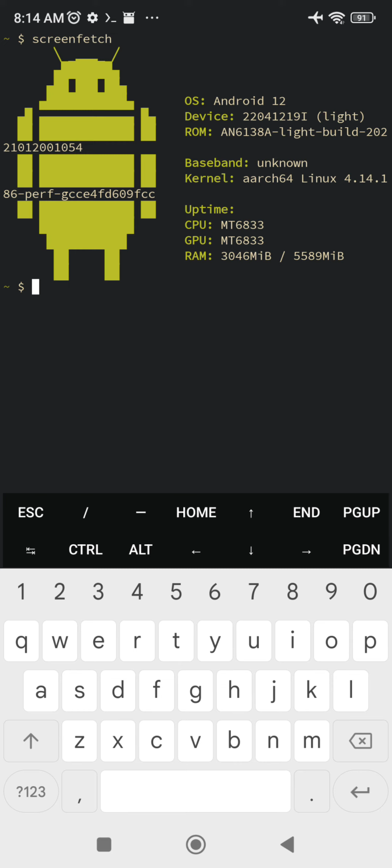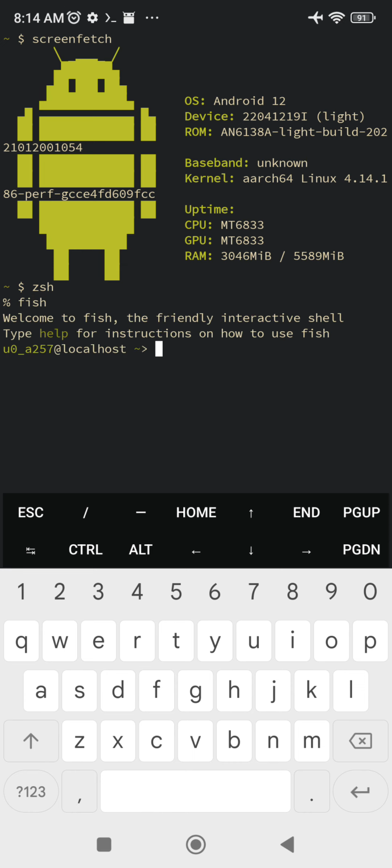Okay, let's change from the current shell to ZSH, and this is how it looks. So now let's change to fish. So fish looks like this, and if you want to go back to bash, type bash and we're back into bash. Okay, that's all for today.